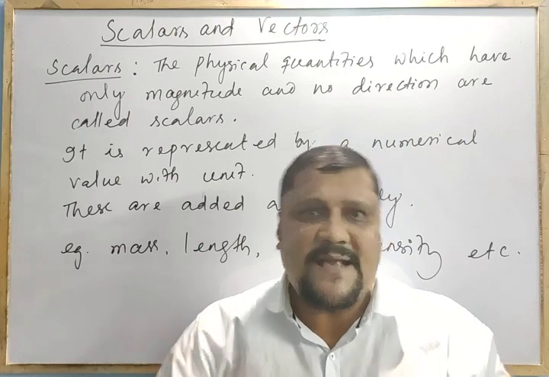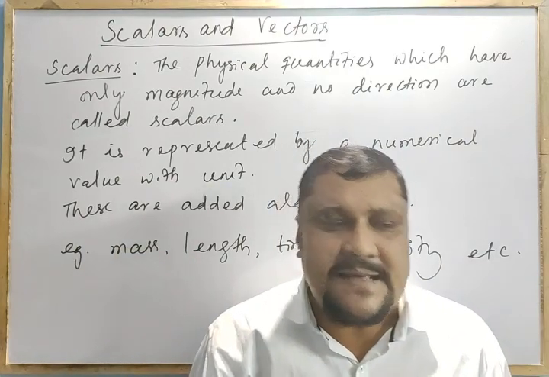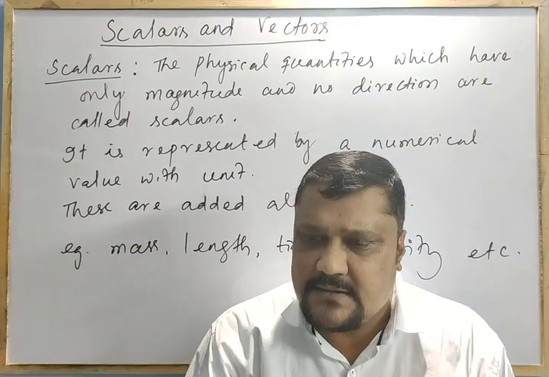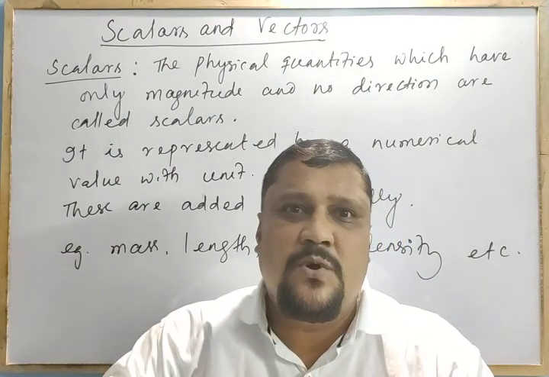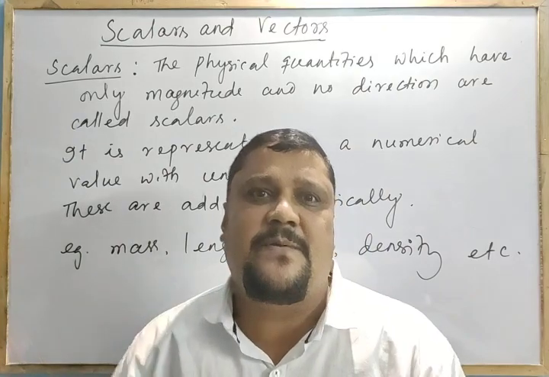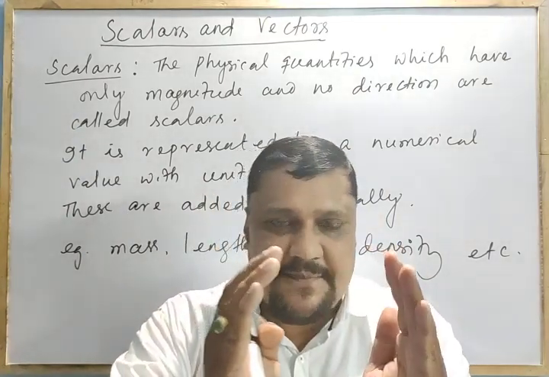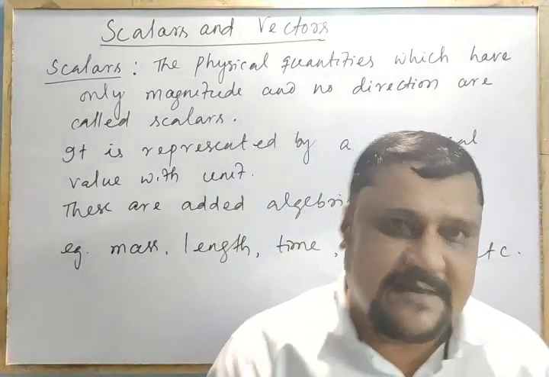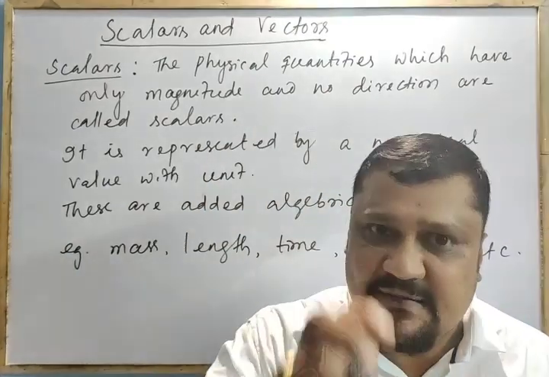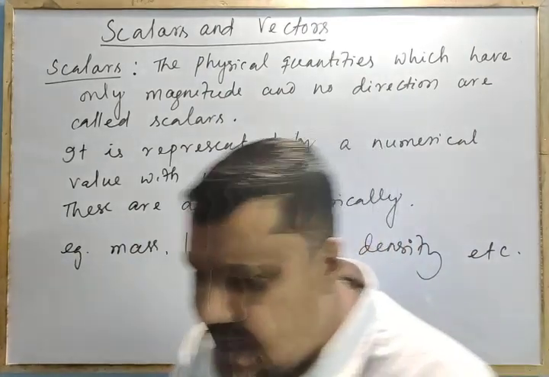Means the direction is important. Means that should be expressed with direction. So that the direction gives you the scalar changes to vector. Means the scalar concept is not sufficient. Now we will shift over to vectors. Is that clear? What is the need of this vector? Now I will go for the vectors.